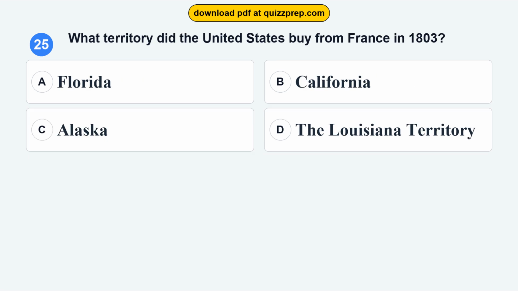Question 25. What territory did the United States buy from France in 1803? Option A, Florida. Option B, California. Option C, Alaska. Option D, the Louisiana Territory.